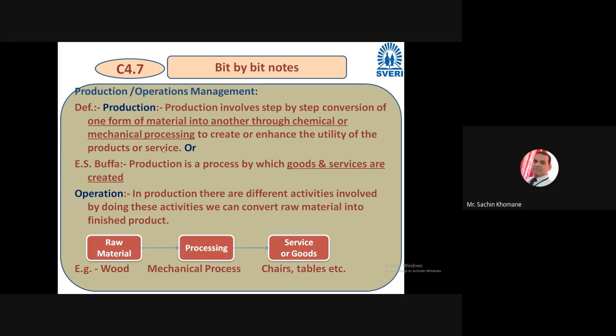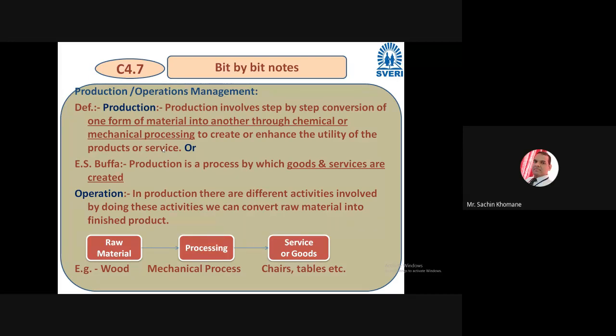But according to Buffa, production is a process by which goods and services are created. He just explained the creation of things. So the earlier definition and this definition are very closely related, and it is true. Its meaning is also the same: conversion of raw material into finished product.